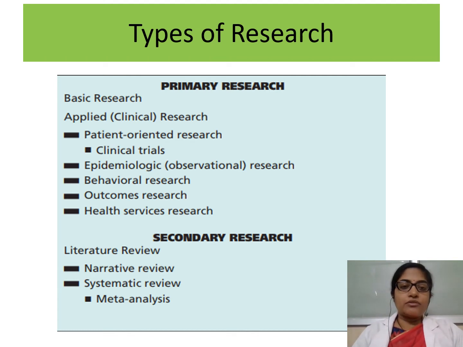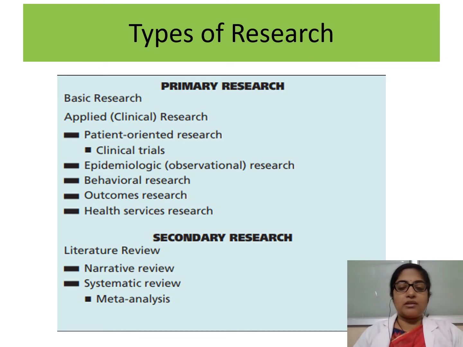So primary research will have basic research and applied research, patient-oriented research in the form of clinical trials, epidemiological or observational research, behavioral research, outcomes research, health services research, and so on and so forth. The secondary research takes data from primary research and builds up recommendations and evidence-based practice guidelines. So secondary research involves literature review, narrative review, systematic review, and meta-analysis. So the research we are talking about today is secondary research.